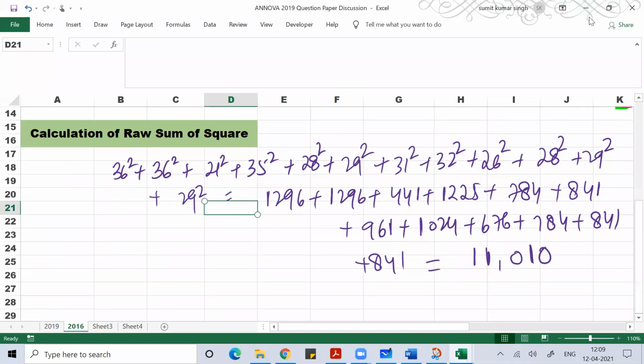Clear, everyone? All these figures are in lakh, so whatever calculation we are doing is in terms of lakh. So your raw sum of square is 11,010. Anyone, any doubt?